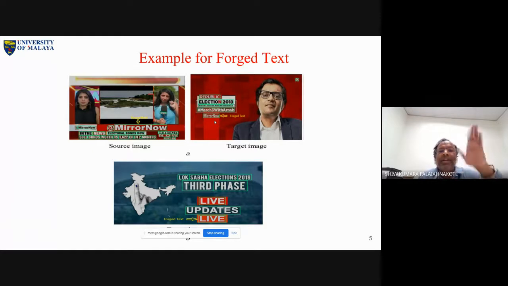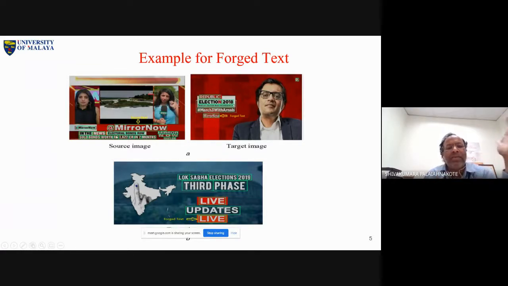In that way we have to create a data set. Of course, we don't get an actual data set; we have to create our own data set here. So this is a copy paste. Actually, we call it the splicing concept in general image forgery, but here we use just a copy paste operation for forging text information. This is caption text. This should be scene text, a part of the image, but the subtitles are all caption text.